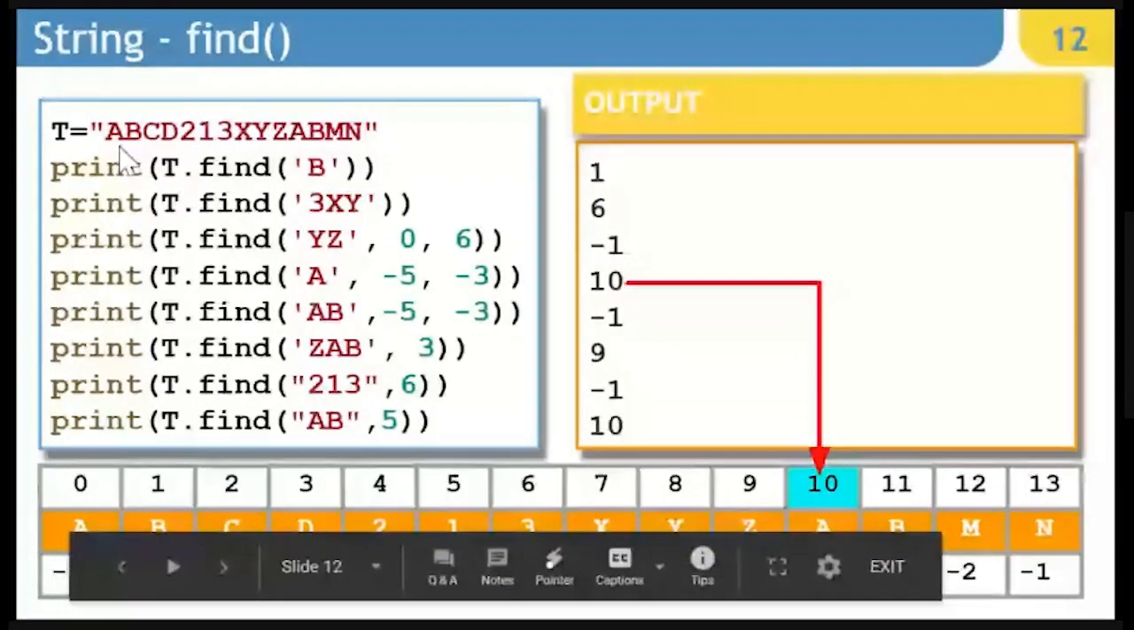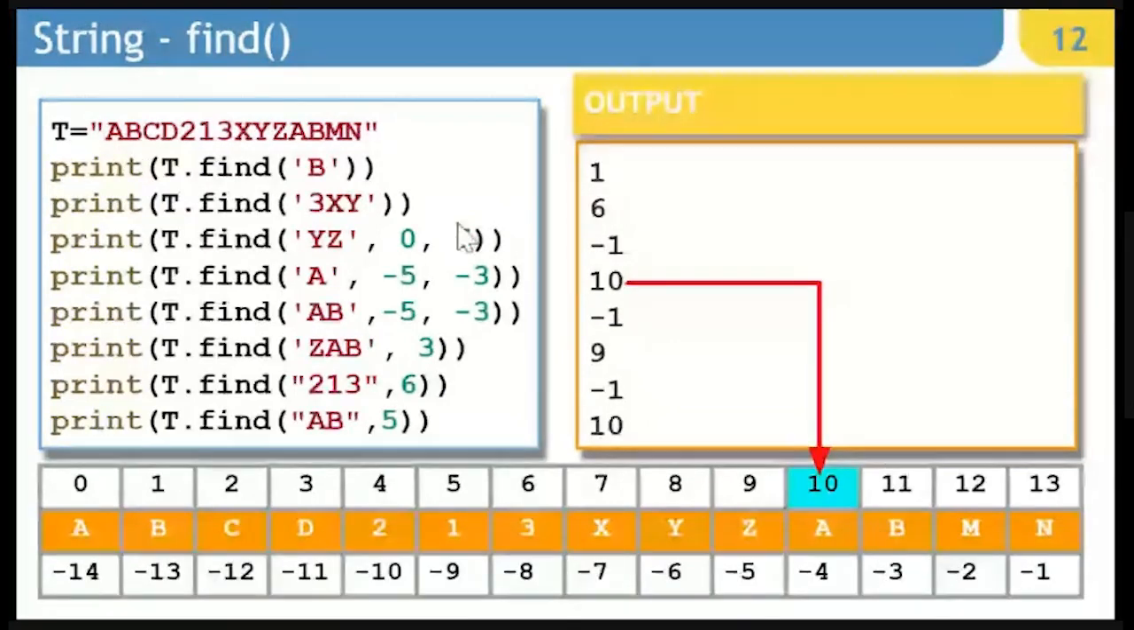And that is how 1 is displayed. Next, we are looking for 3xy. We'll start from here, 0, 1, 2, 3, 4, 5, and 6. So 3xy is present at 6th position, so it is going to display 6.